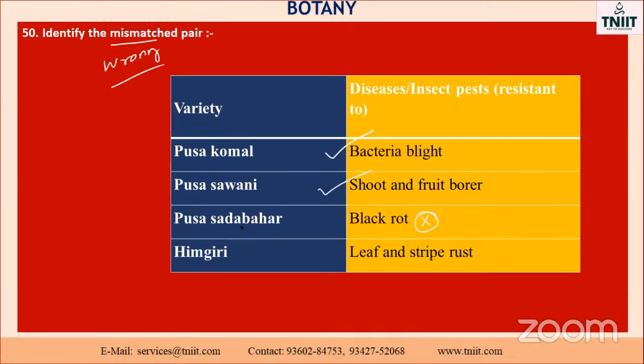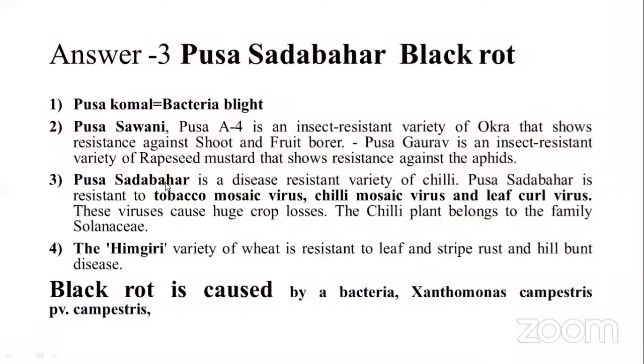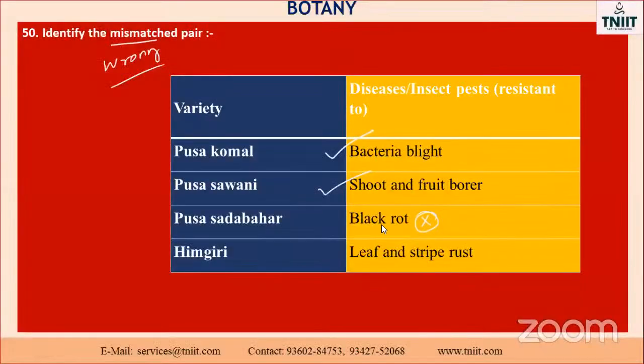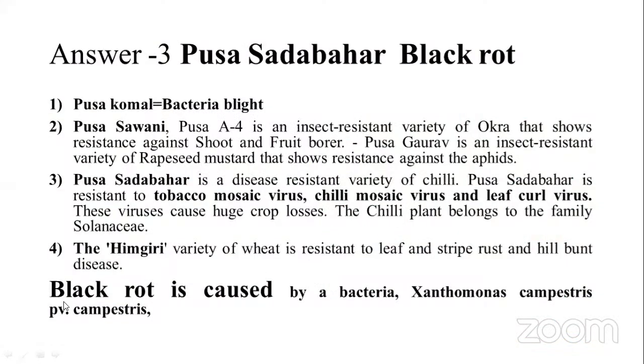Pusa Sadabahar is black rot, they say. I told you, see here, Pusa Sadabahar is a disease-resistant variety of chili, resistant to tobacco mosaic virus, chili mosaic virus, and leaf curl viruses. But which one have they given? Black rot. Black rot will not come. Black rot is caused by the bacterium Xanthomonas campestris pv. campestris.